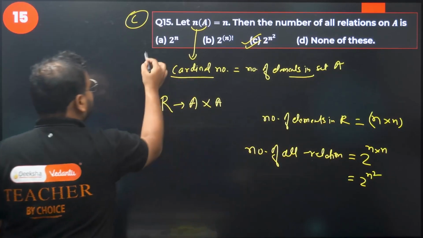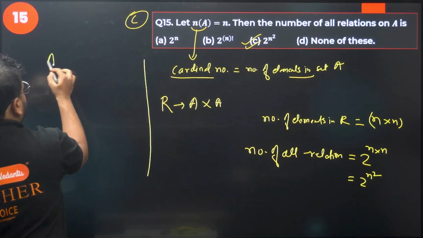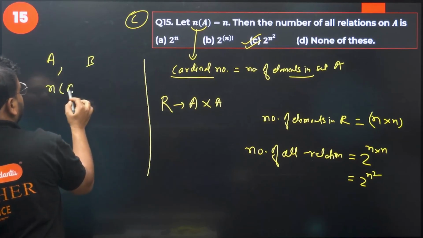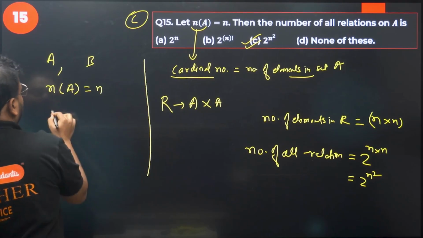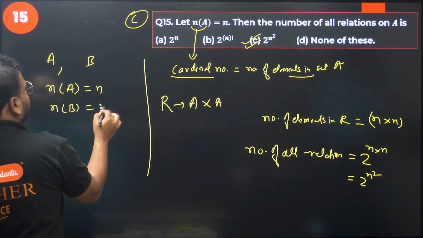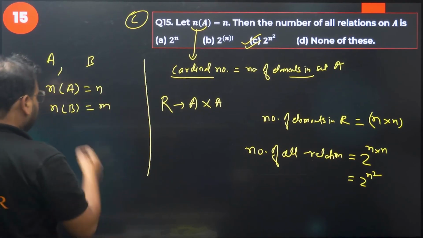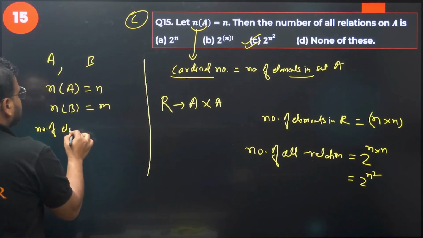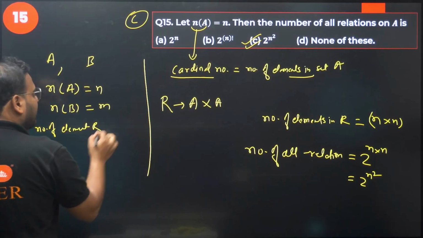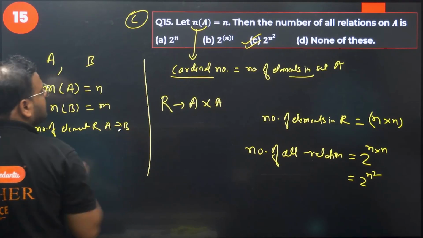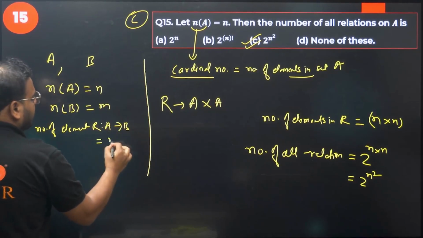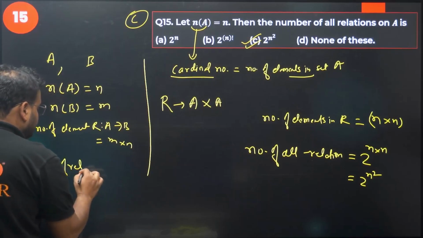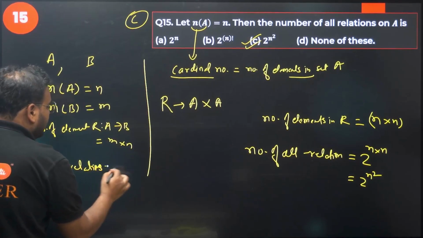For example, I take another situation. Let's say I have 2 sets, set A and set B. Number of elements in set A, let's call it n, and number of elements in set B, call it m. Then the number of elements in R defined from, let's say, A to B will be given by what, dear? m cross n. And the number of relations will become 2 power m cross n.